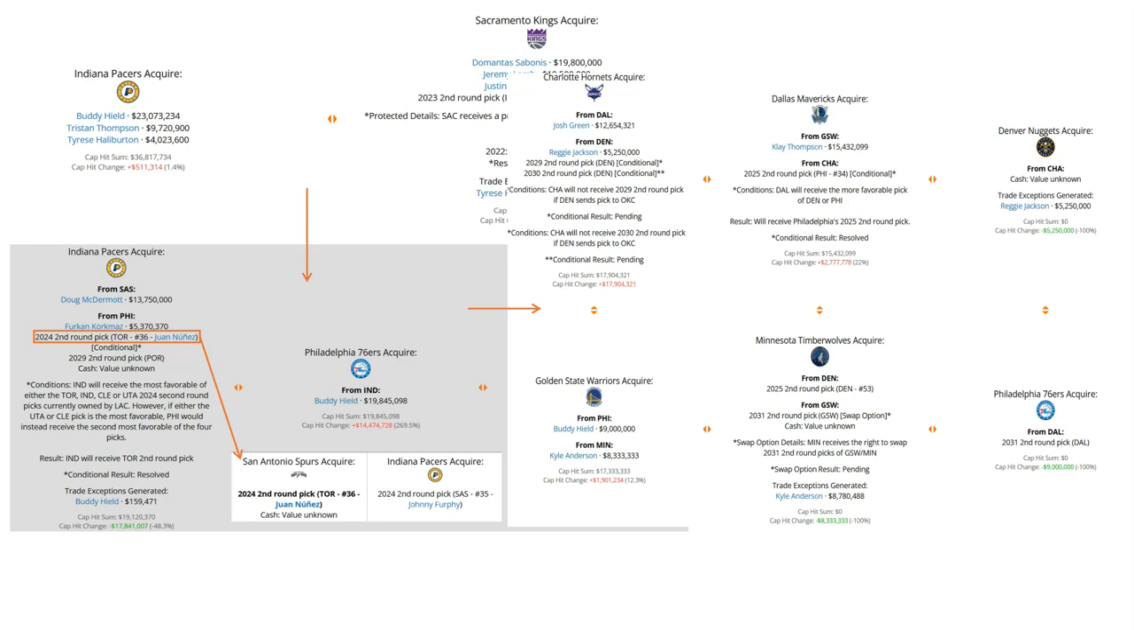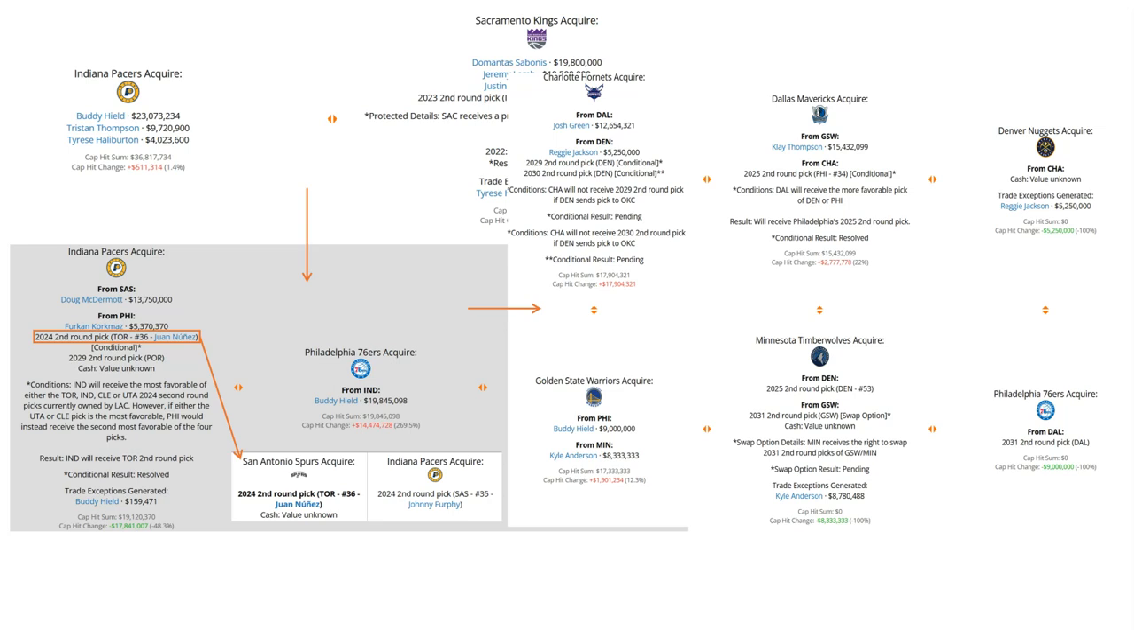Essentially, you got the Sixers, the Timberwolves, the Warriors, the Hornets, the Mavericks, and the Nuggets getting involved here. The Sixers, all they got back was a 2031 second-round pick from Dallas. The Warriors would pick up Buddy Hield in basically a sign-in trade along with Kyle Anderson. The Timberwolves would acquire a second-round pick in 2025 from Denver, along with a pick swap in 2031 and an unknown amount of cash from the Warriors.